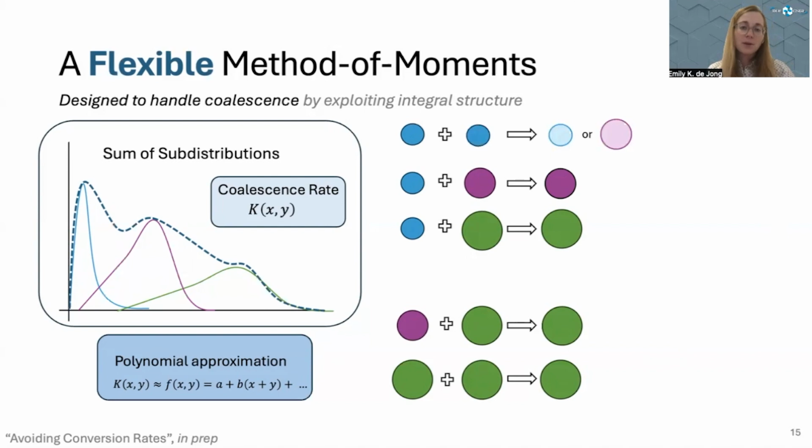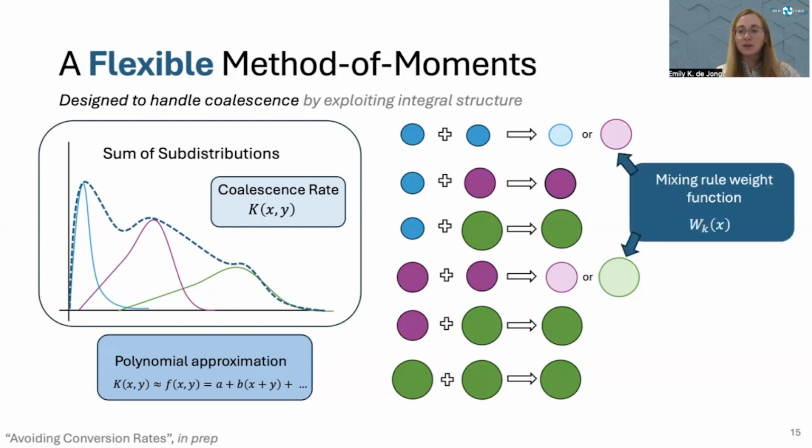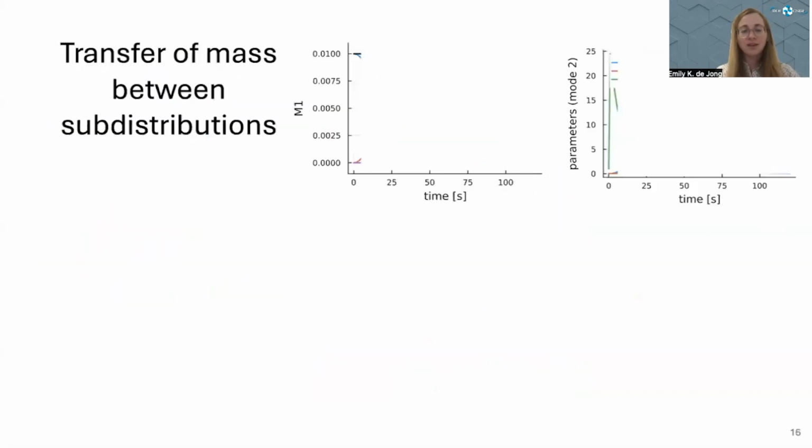Of course, the problem comes in when we talk about colliding two particles from the same subdistribution, in which case we might want to put some of that mass back into the same subdistribution and some of the mass into the next largest one. In this case, we apply a mixing rule, or a weight function, which can be applied across the entire domain of particle sizes and isn't specific to the number or type of subdistributions we're using. This could look like something like a Heaviside function, where we're effectively limiting the mass range for each subdistribution, or even something more complex. How does this work in practice? Let me show you an example.